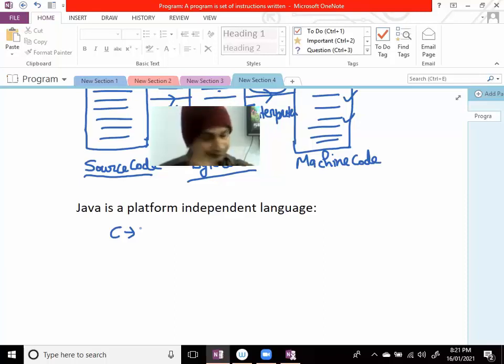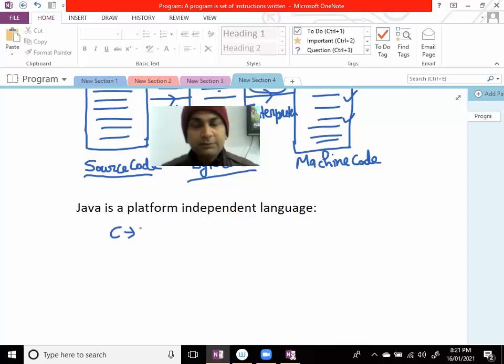So that application, that program will not execute on any other platform. It will execute only on Windows operating system, because this is platform dependent. C programming language is what? Platform dependent. Okay, but this is not with the Java.